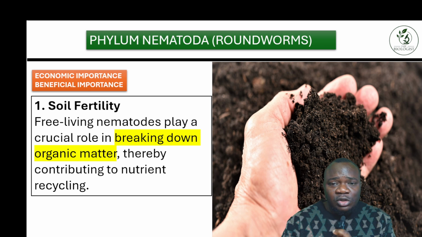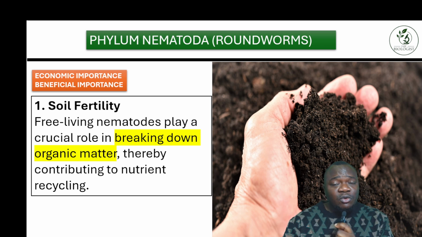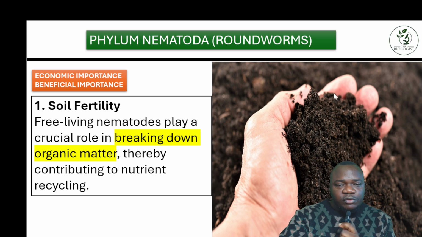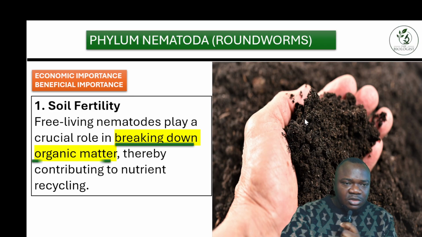And when that organism becomes organic matter, what happens? It's very useful to plants. Plants utilize nutrients from it and get high amounts of carbon to be able to grow and perform very well. So this is one of the beneficial importance.